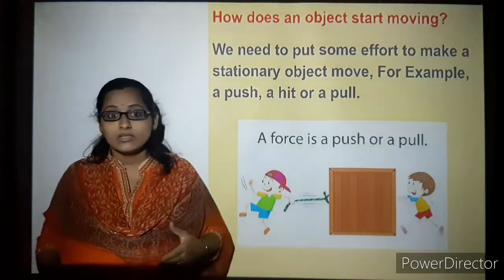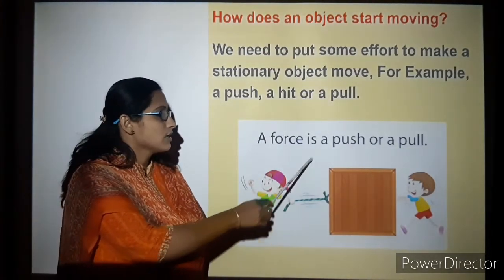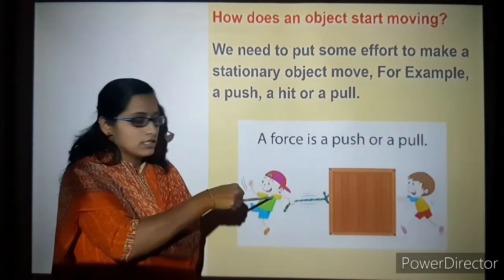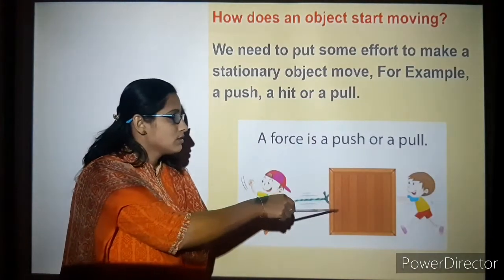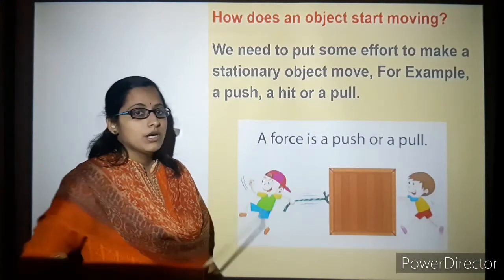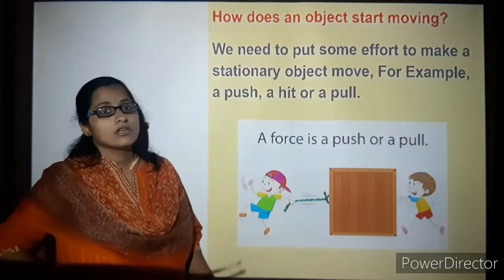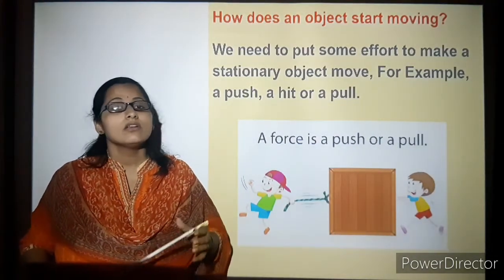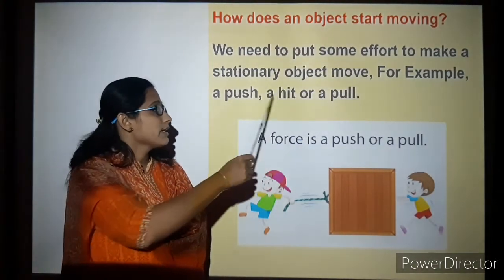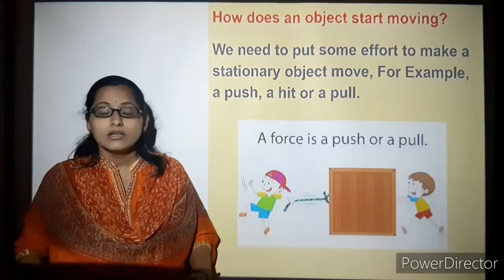So how does an object start moving? As I told previously, see here in this diagram, the child is putting force and he is pulling it. So with both forces this object can be moved. A force simply means a push or a pull. We need to put some effort on a stationary object, which is an object that is not moving. You can make some effort to move the object, like push, hit or pull. This is how an object starts moving.